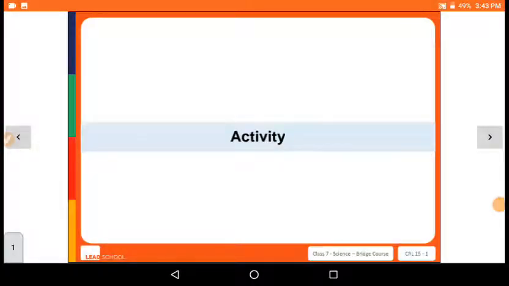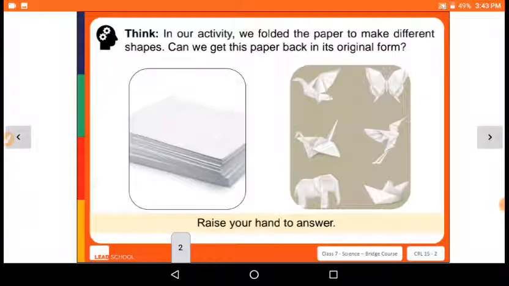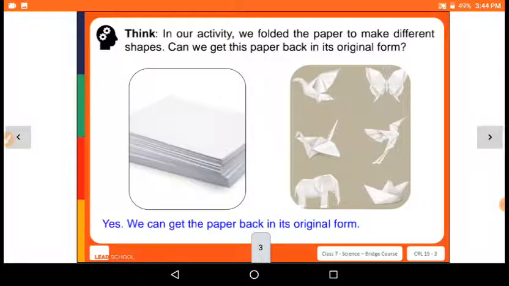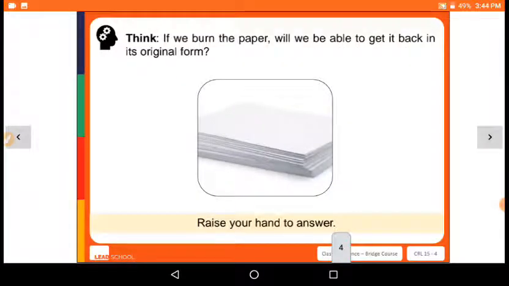In this activity, take a piece of paper and try to make something from that paper. It can be a boat, it can be an aeroplane, it can be a bird, anything you like. Make something from that paper. Now after making that, can we get back this paper in its original form? Yes, we can get back the paper in its original form, but with some creases, right? If we burn the paper, will we be able to get it back in its original form?